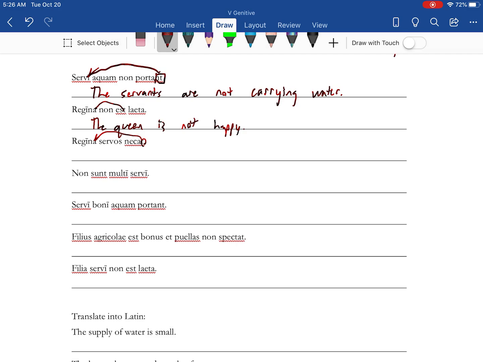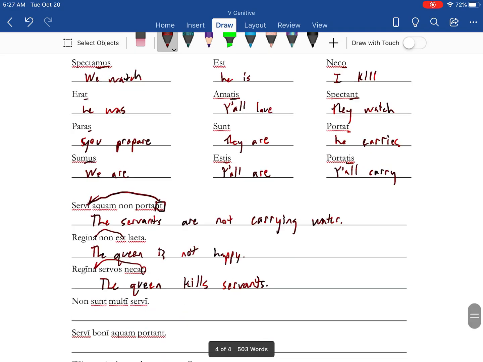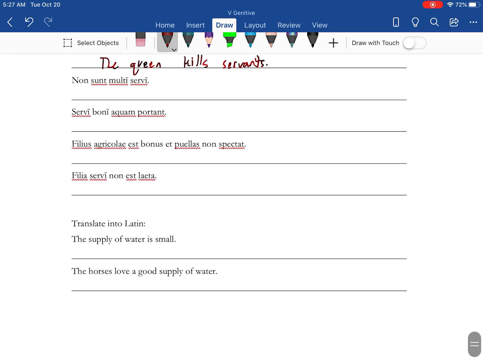T, and there's our queen. The queen kills servants. The OS on servants is accusative plural. Don't know why it keeps jumping up like that, up and down like that, but it is.